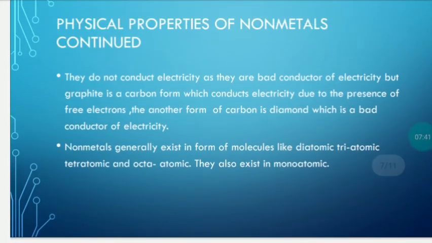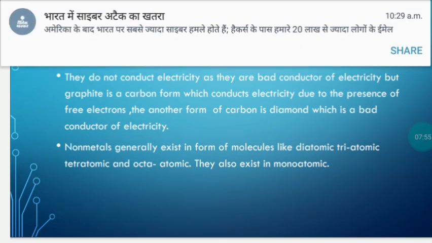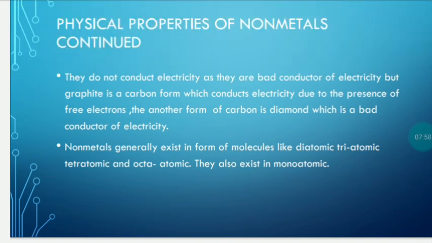Physical properties of non-metals are a few more. For example, if we talk about their conductivity, non-metals are bad conductors of electricity, but graphite and diamond, these are the two allotropes of carbon. Out of these two, the allotropic form of carbon named graphite is a good conductor of electricity, but diamond is a bad conductor of electricity. Graphite is soft in nature, diamond is hard in nature.